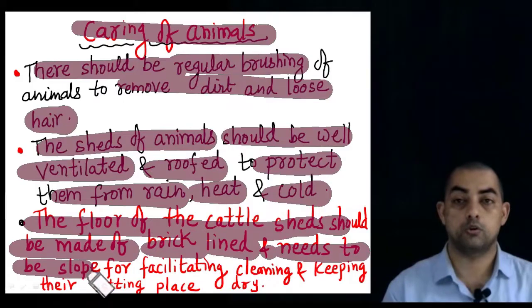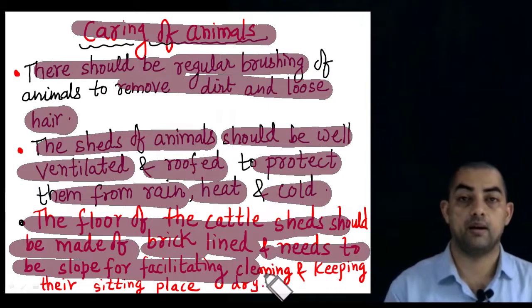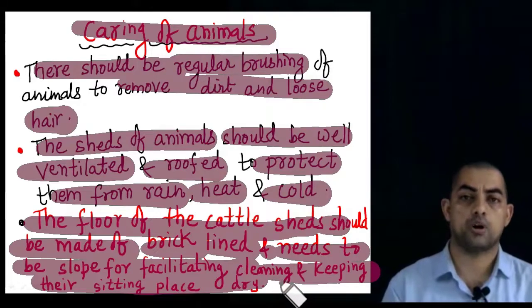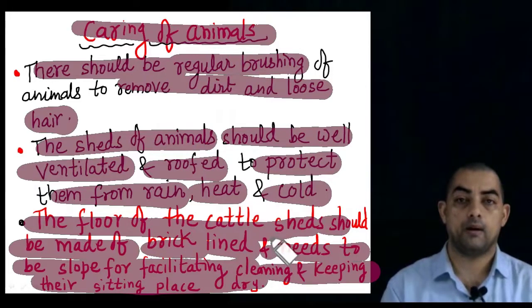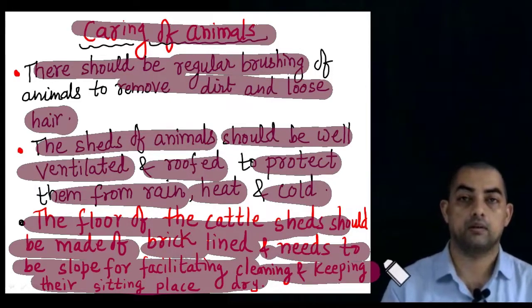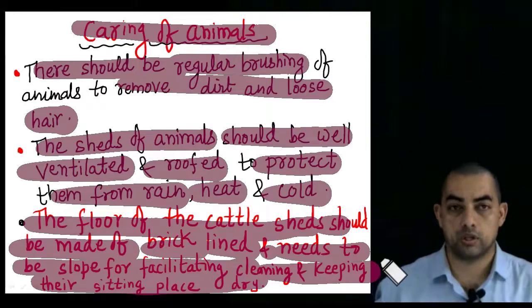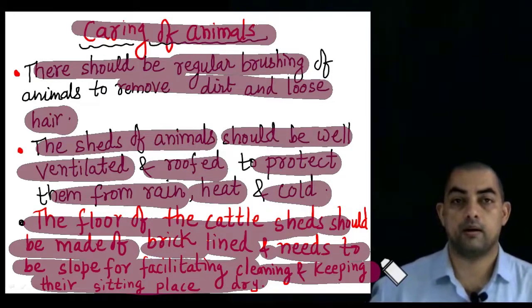Point number 3, the floor of the cattle shed should be brick lined and needs to be sloped for facilitating cleaning and keeping their sitting places dry. Most often we have seen that the cattle sheds are not made of bricks from the bottom. If it is just ground with mud and dust, it becomes difficult, because if it rains,